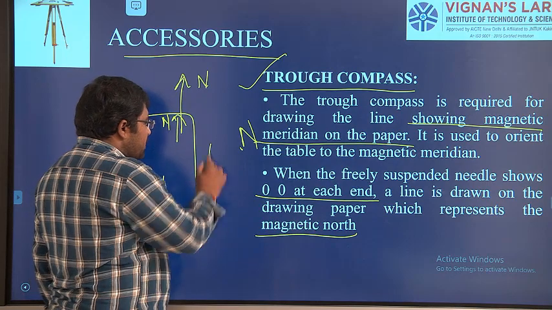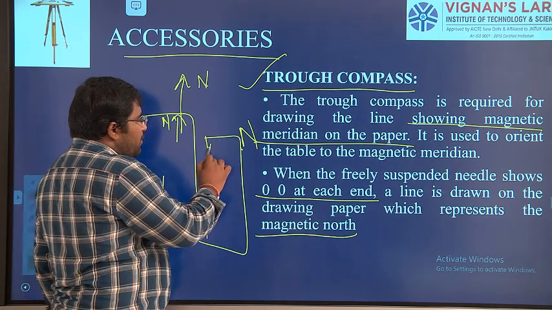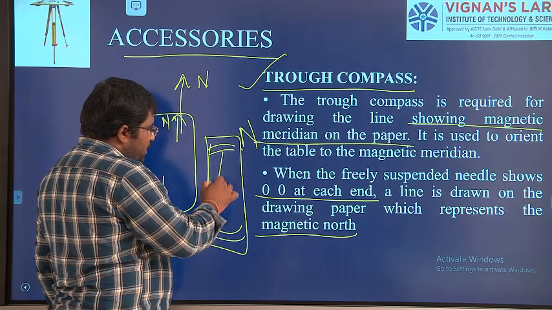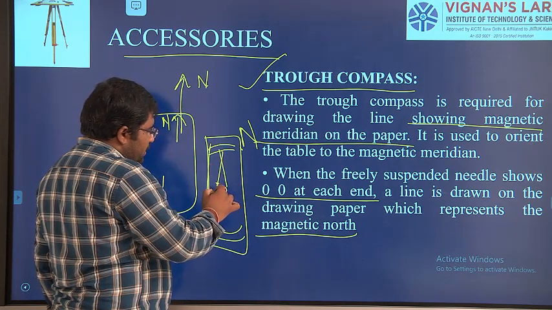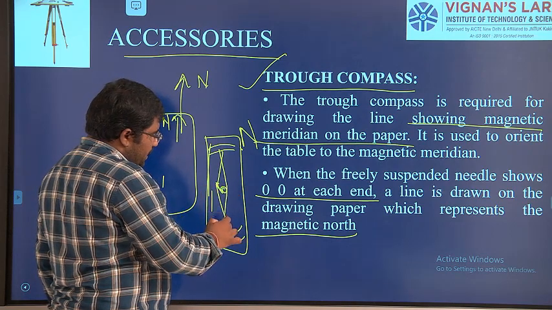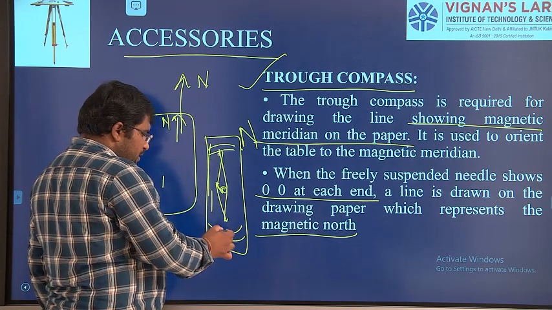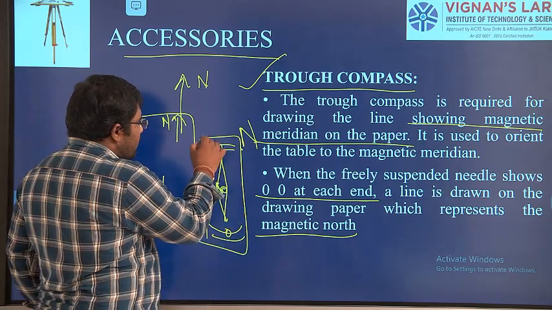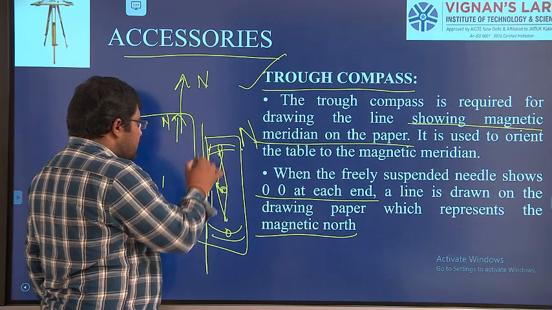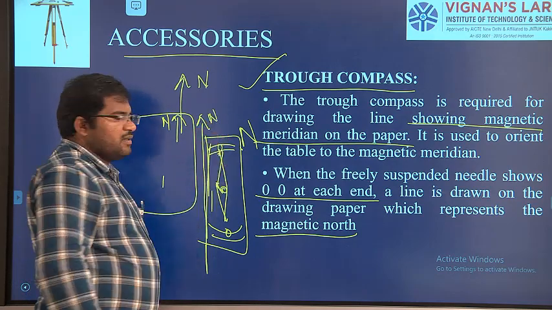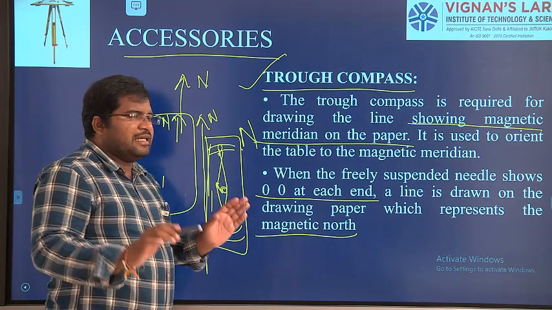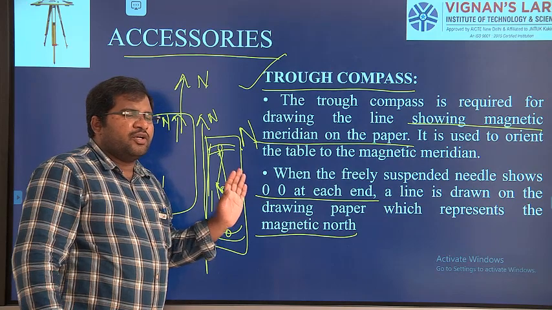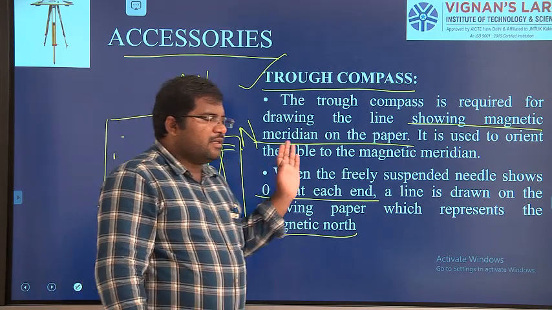So we have a compass like this. Here we have a small scale. Here also we have a small scale. At the center point, a needle is pivoted like this. Whenever you read 0, 0 at the two points, we are going to draw a line parallel to this, which shows the north direction. So to mark the north direction on the drawing paper, we are going to place this and locate the exact magnetic meridian, that is the north direction.